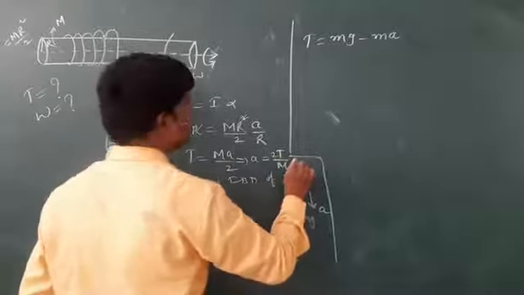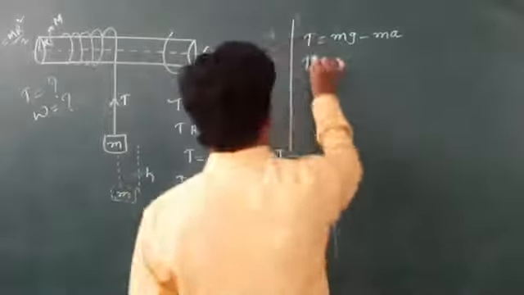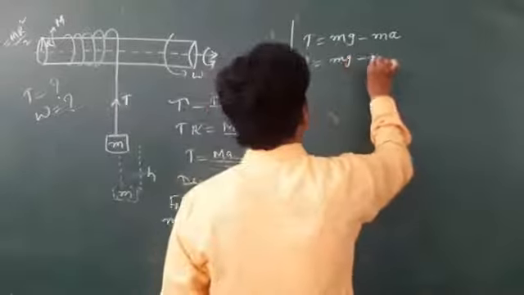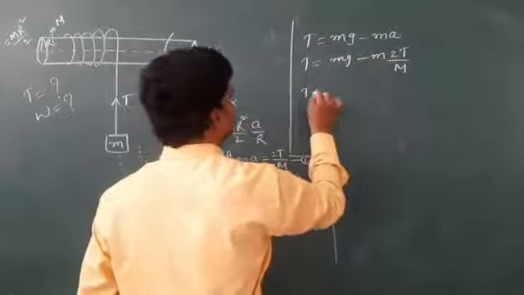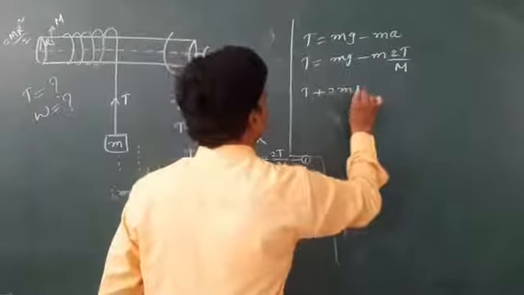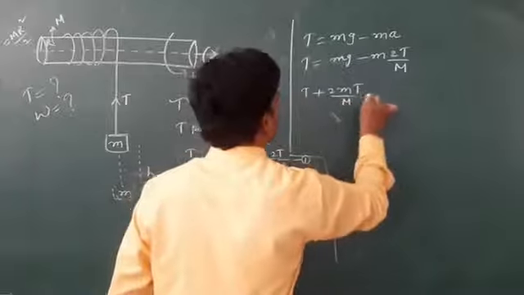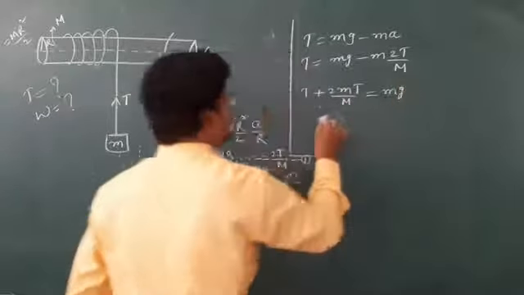So mg minus 2T by capital M times small m is T, so T plus 2mT by capital M is equal to mg.